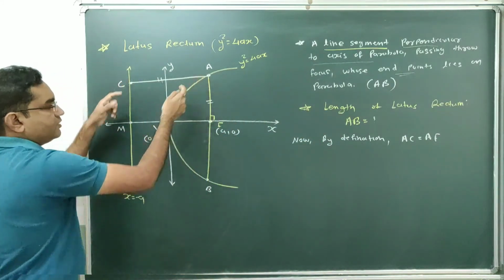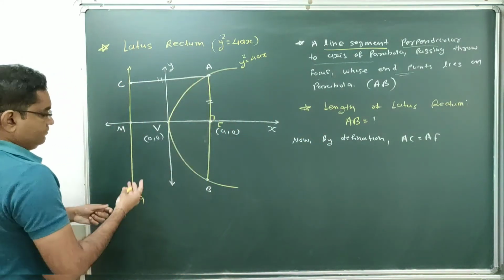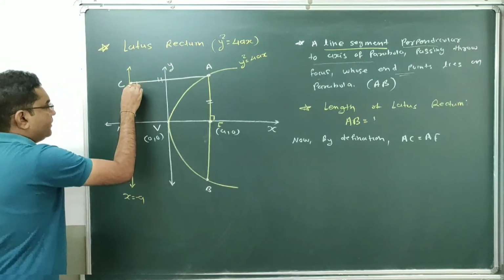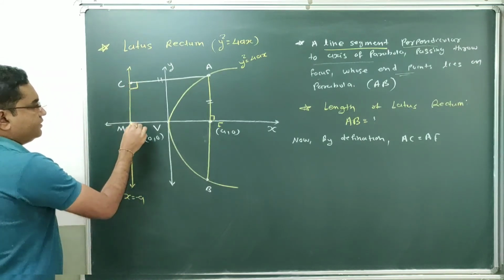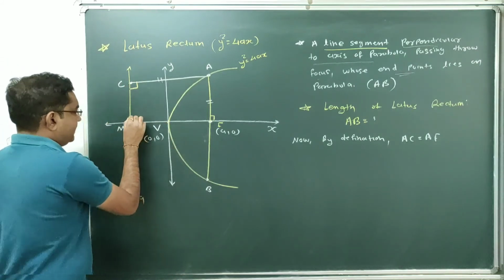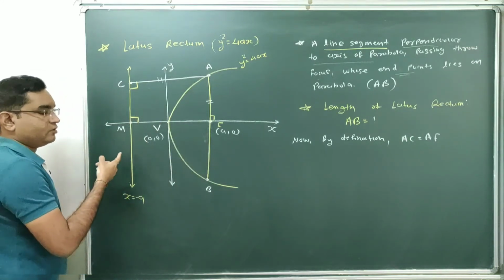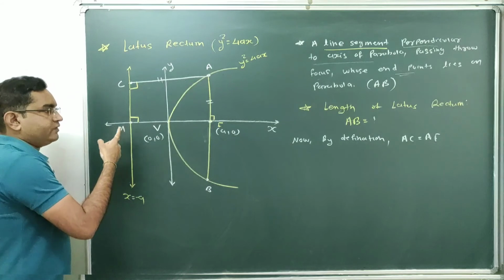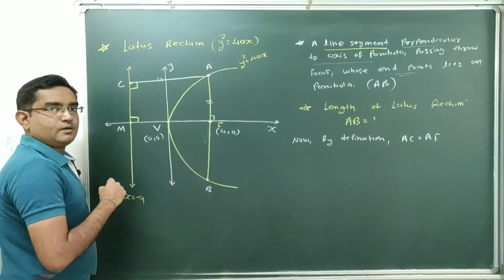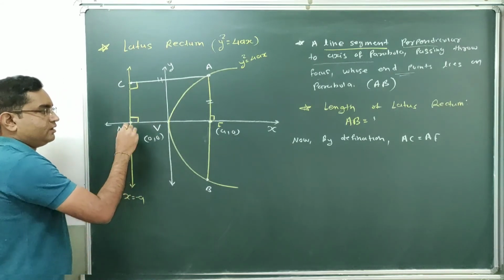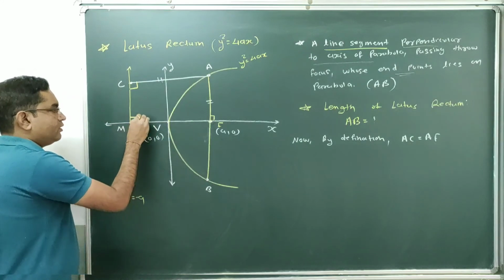Now what is the length of this AC? This AC is perpendicular to this directrix, and this directrix is perpendicular to the axis of the parabola. What is the definition of directrix? A line which is perpendicular to the axis of the parabola is known as the directrix.